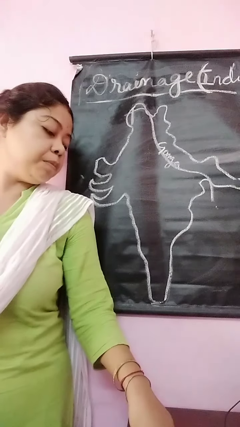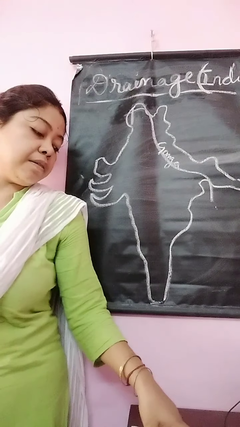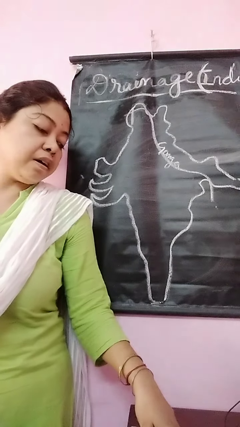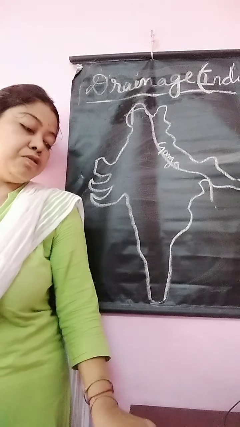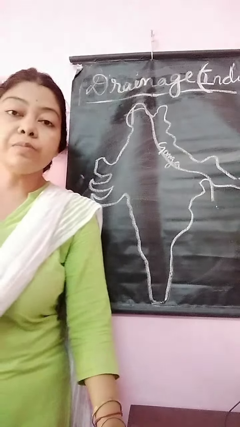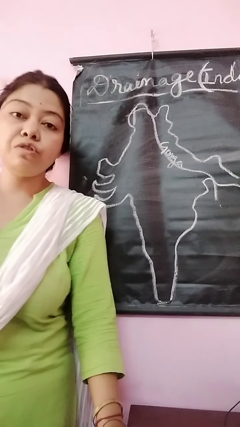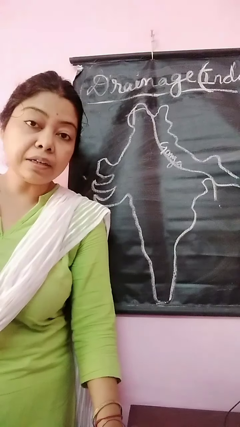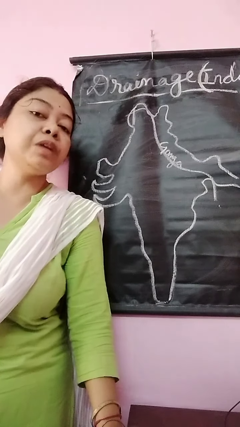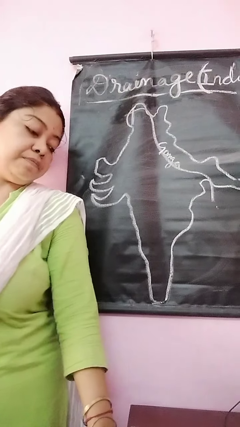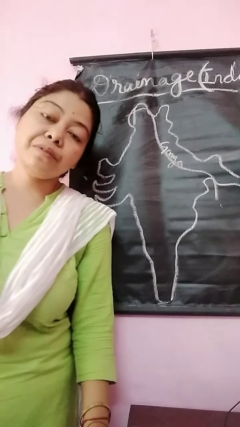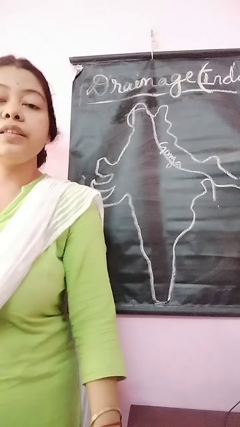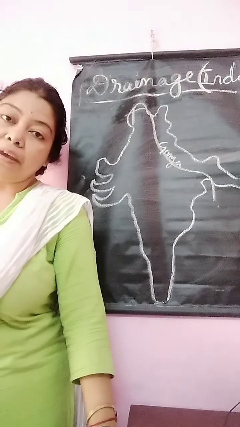The important tributaries of the Brahmaputra river are Subansiri, Manas, Burhi Dihing, Kopili. These are the important tributaries. Afterwards, one branch of the Brahmaputra enters Bangladesh and that branch is named Jamuna, not Yamuna, Jamuna. Another branch enters India, and finally they drain into the Bay of Bengal.